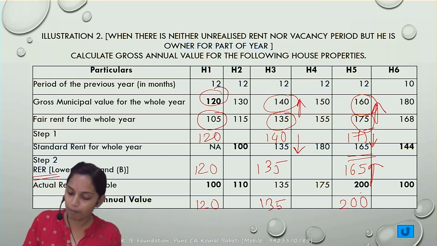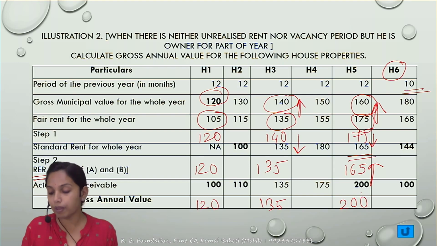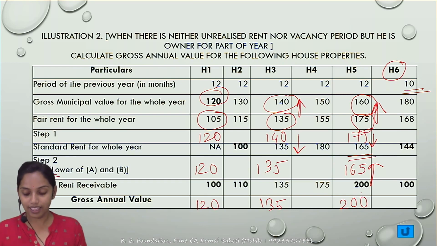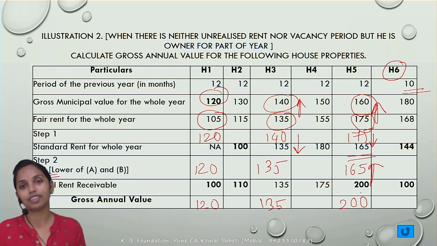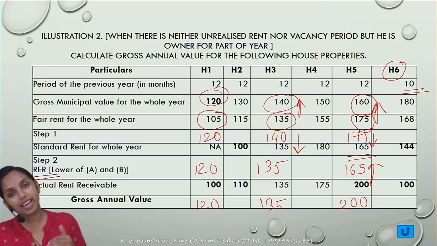But what is the problem in house 6? The period for the previous year is 10 months. Matlab, the property was not in existence for the 12 months. It was there only for the 10 months. I told you that. In this case, what should you do? All the calculations should be done for the 10 months. Means the municipal value should be taken for the 10 months. The fair rent is to be taken for the 10 months. The standard rent is to be taken for the 10 months. What about the actual rent? वो तो actual rent receivable ही है ना, वो क्यों change होगा? वो तो 10 महीने का ही है.